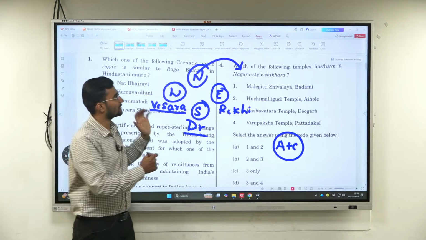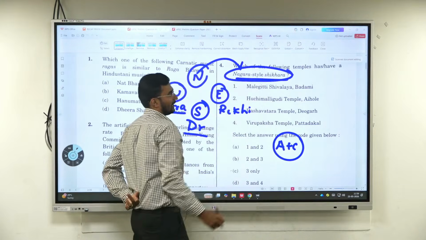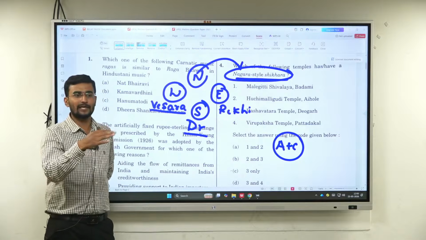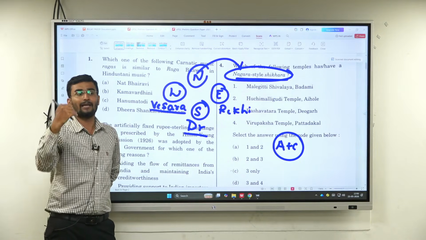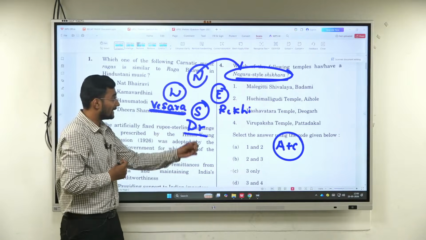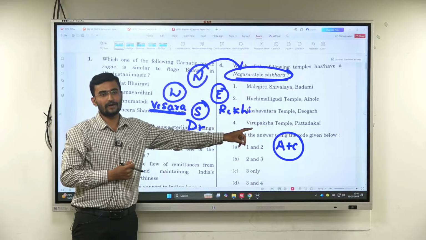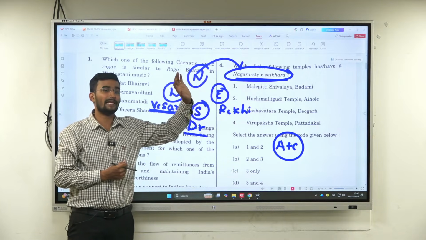But the question they are asking here is, which of the following it is, which one? Nagara style Shikara, North India. North India, majority comes under where? Majority comes under Nagara, whereas what comes in the Deccan comes under which one? Complete deep south, Dravidian architecture. Based on this, you could have taken some guess, or you could have eliminated some options also.